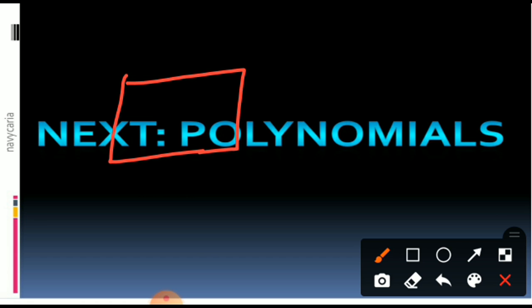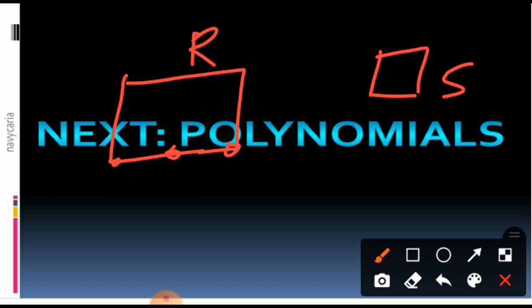What is the shape of this one? Or what is the shape of this one? Yes, you are right. This is a square and this is a rectangle. How many matchsticks are needed for this one? Suppose this is a 2 and this is a 1. How many are needed to make this and how many to make that? Let's count the matchsticks: 1, 2, 3, 4, 5, 6.